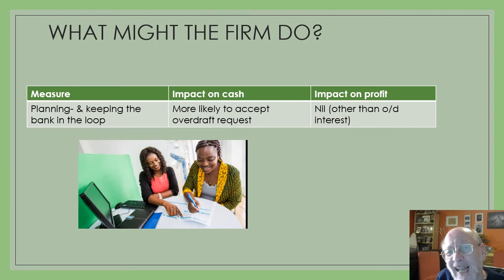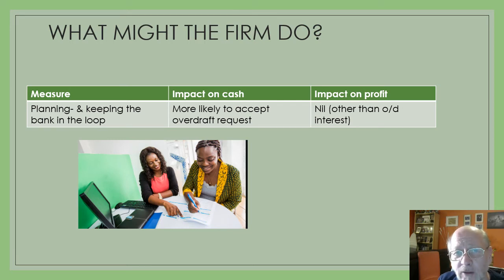So we've just done a classic 2 paragraphs. From a profit perspective, that increase in sales is fantastic, but it could kill the company off from a cash perspective. Remember, Peter Jones of Dragon's Den says cash is king. Profit's nice, but cash is king. So now we need that 3rd paragraph where we're going to say really what the firm could do about it.